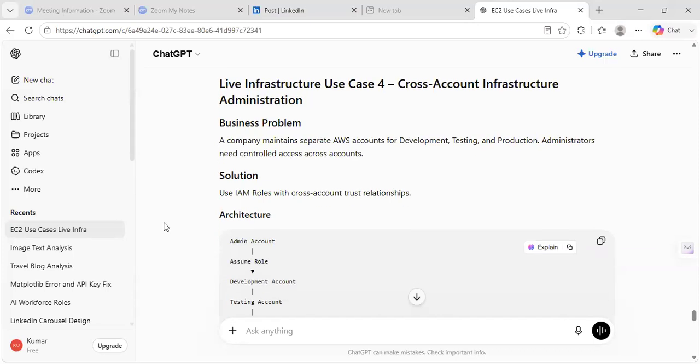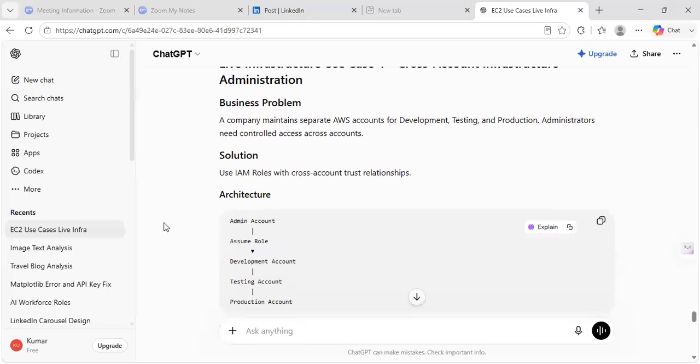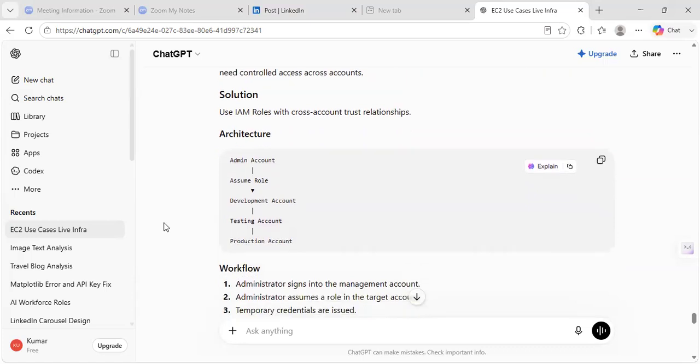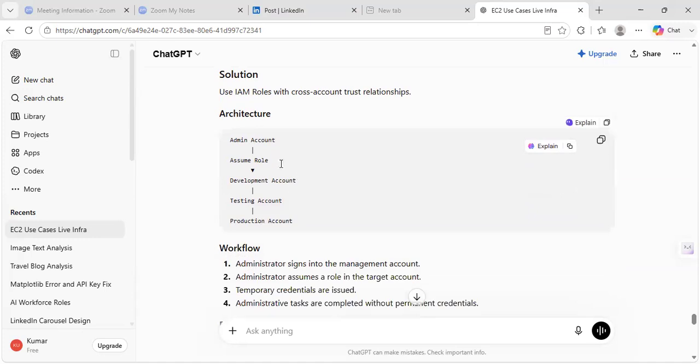A company maintains separate AWS accounts for development, testing, and production. Administrators need controlled access across accounts. So why do they need it? Because they need to deploy the application, they need to manage the integrations. Then use IAM roles with cross-account trust relationships. How is it? There are roles. Development account is there, testing account is there, production account.